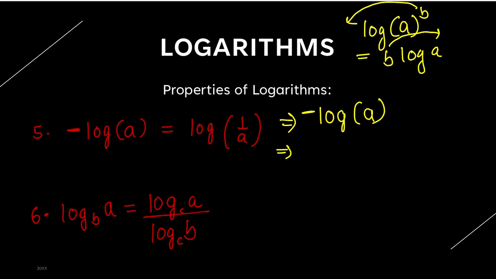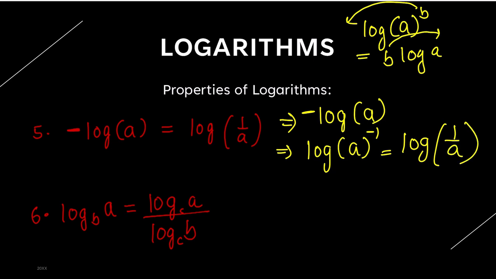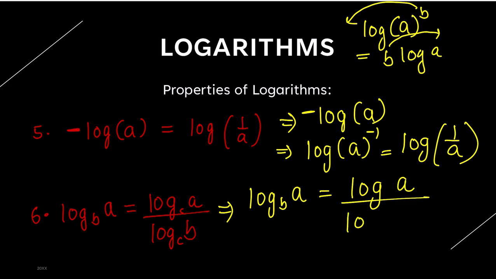So if I take minus back, it will be a raised to power minus 1. Will it not make it log of 1 by a? So this is the case. This is the fifth formula, log of 1 by a. And the final one is, if log of a with base b is given to you, you can write it as log of a divided by log of b with some other base.